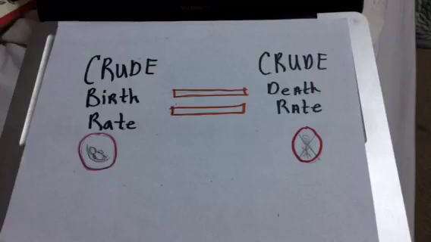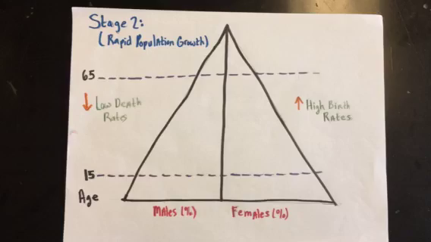This happens because life expectancy of adults is low because of conditions such as work conditions, and the infant mortality rate is high because of disease, lack of health care, poor sanitation, and so on.